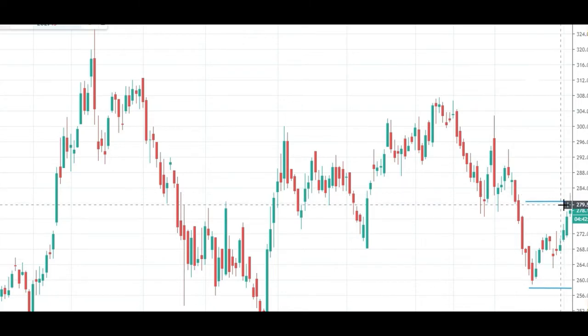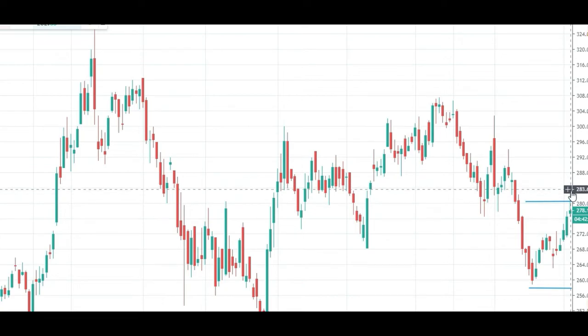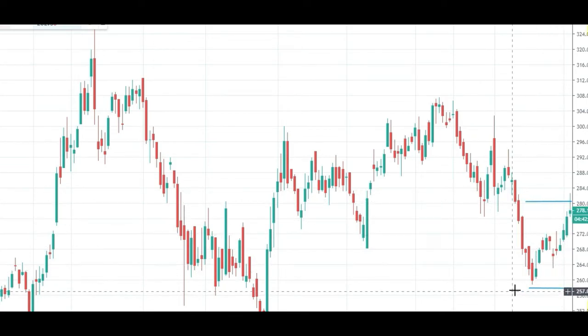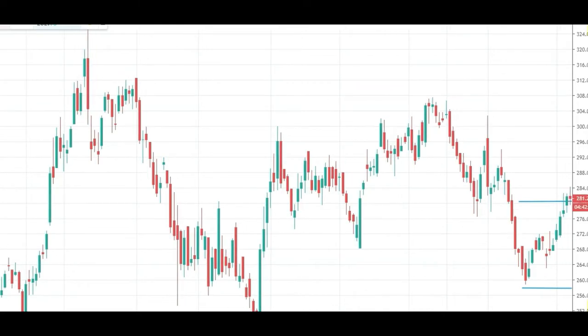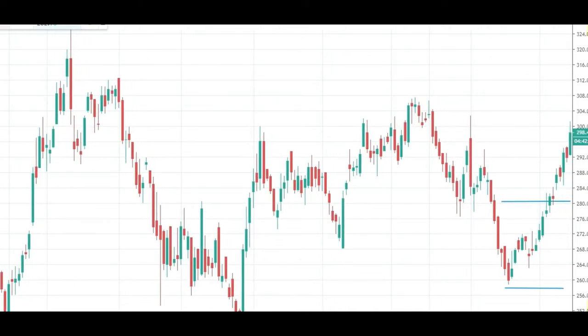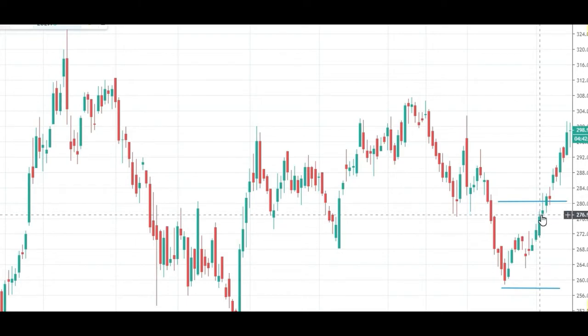But a lot of people re-enter when they feel that the market is going in their direction. Now this is completely wrong. You see that the stock from 270 has gone to 280. That's it. Now even if the stock goes up, no need to worry, no need to regret your decision. I'm just showing you here from 270 to 280. After 280 the stock actually went till 300 also. No need to regret that you have missed the rally of 20 more points. We can always find some other trade.